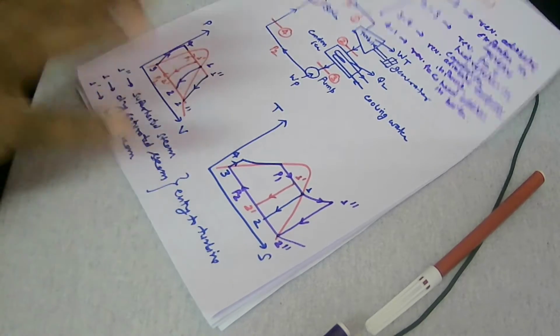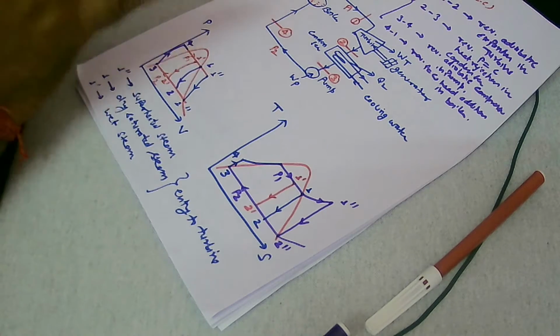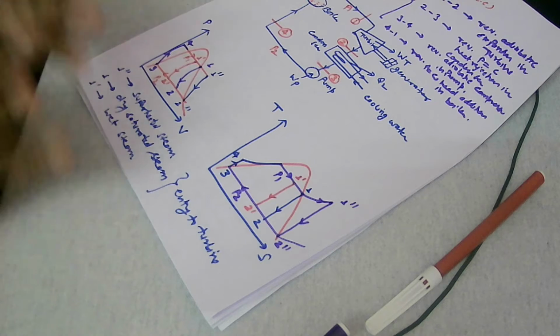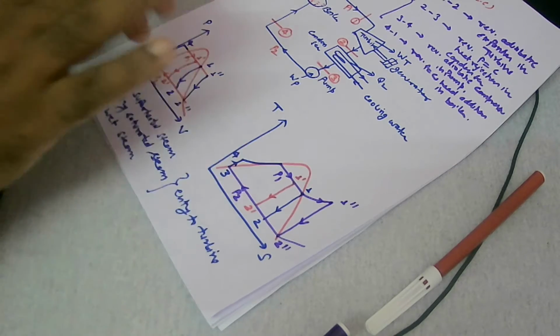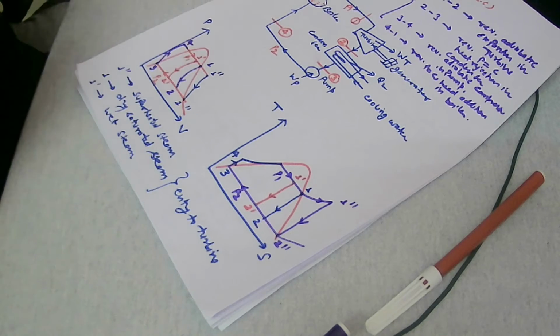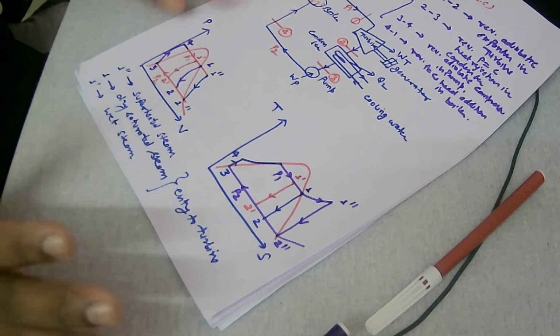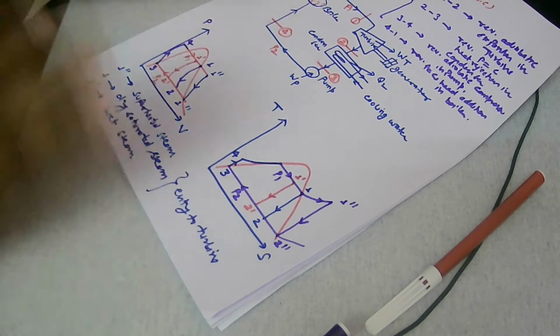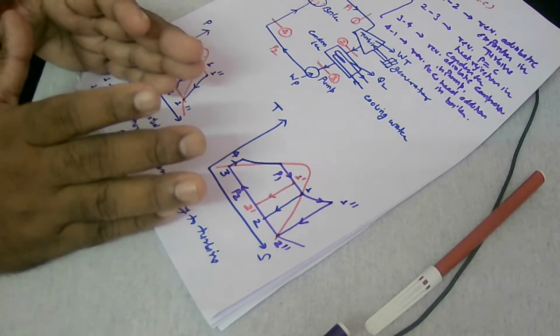And basically in steam power plant, we don't want too wet steam to be expanded through the turbine, because it will require larger power for expanding it. And another problem is, if it is having more moisture content, it will erode the surface of the turbine blades, or it may create a lot of corrosive effects on the turbine blade. Because of that, longevity of blades will get decreased. So we do not need the wet steam at the turbine entry in any case.